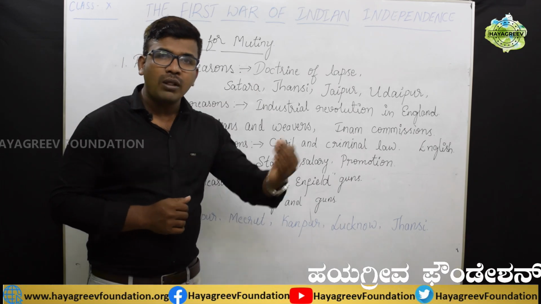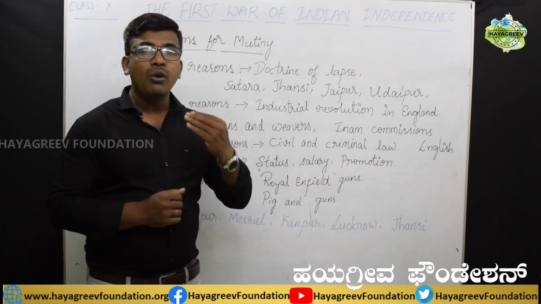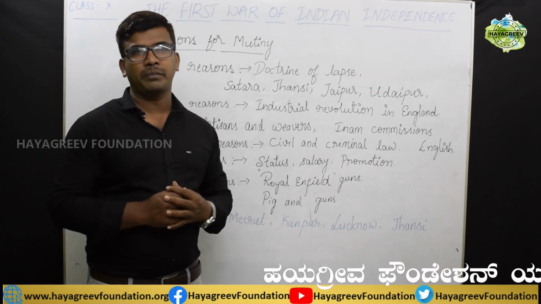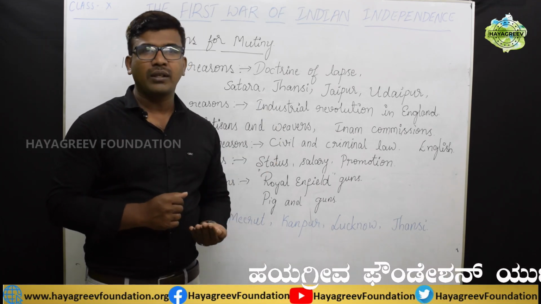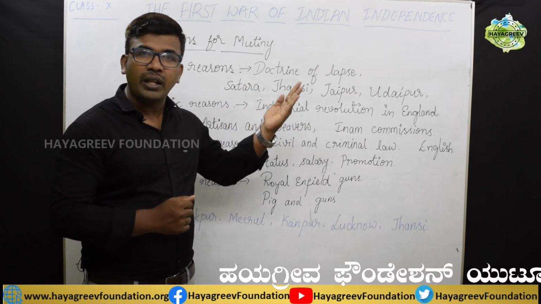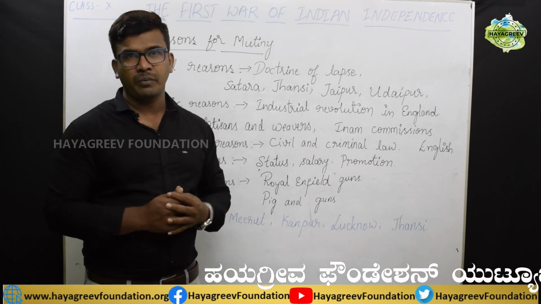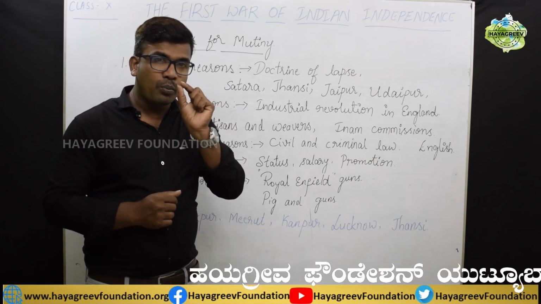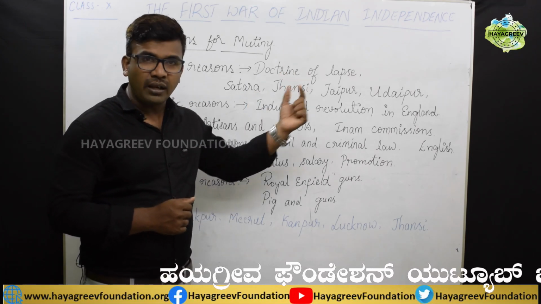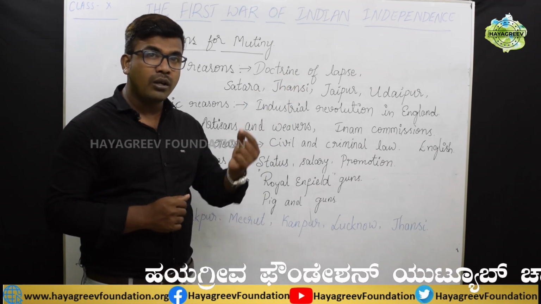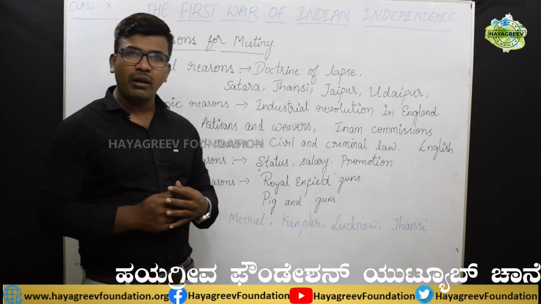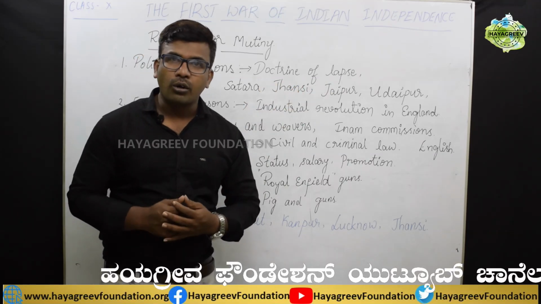Because of all these incidents, what happened? Many rulers lost their kingship. They lost their power. After this, the soldiers who were depending on these kings also became unemployed soldiers. Students, here two groups of people are there, and we have to think about their condition. One is dethroned kings and another is unemployed soldiers. Now their condition is too pathetic because of the political reasons, the introduction of the doctrine of lapse.